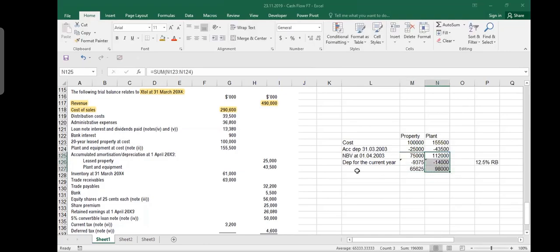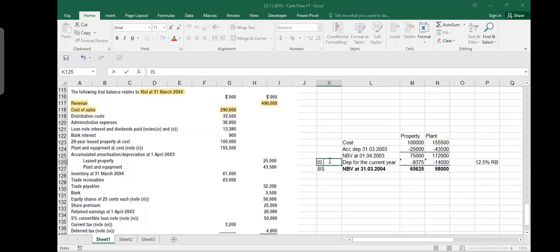And then what will happen is that this is your closing, okay, not closing, net book value at 31st March 2004. So this amount will go to your balance sheet. This one will go to the balance sheet, okay? This I will write down in my balance sheet. This I will write down in my income statement, and in the income statement you will write it into cost of sale. So whatever cost of sale is given in this question, they told you the cost of sale is 290,600. You will add up these two numbers into it, okay?